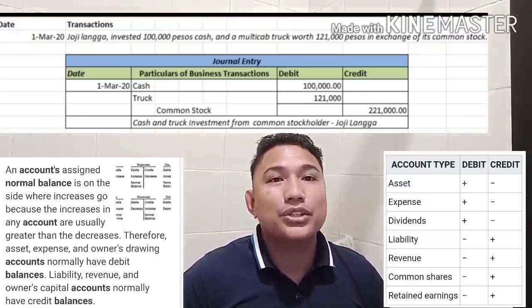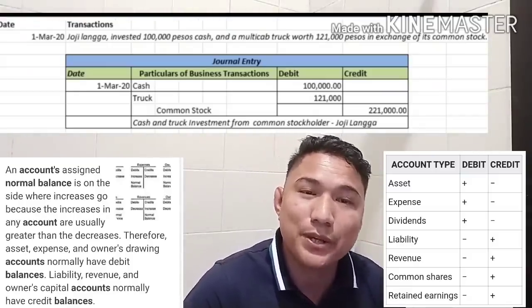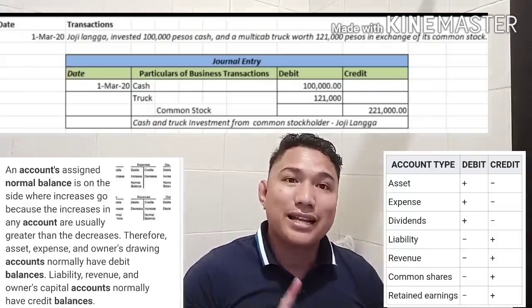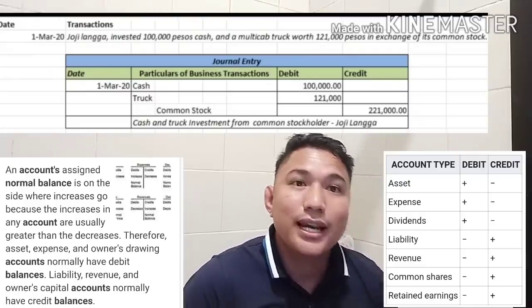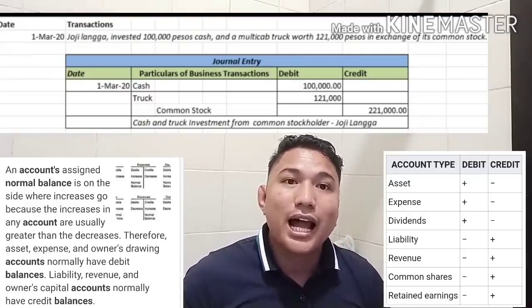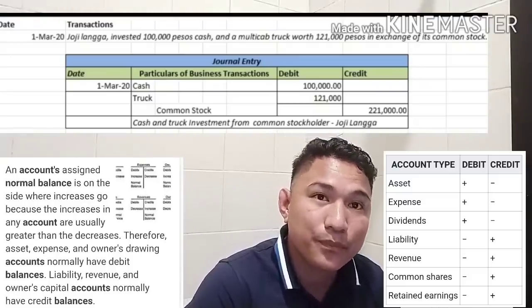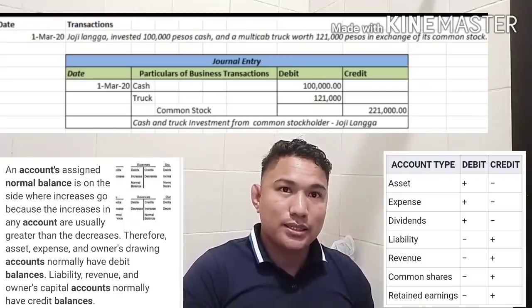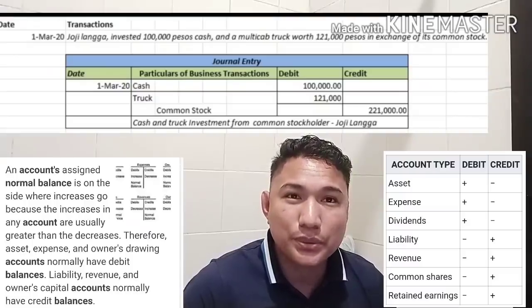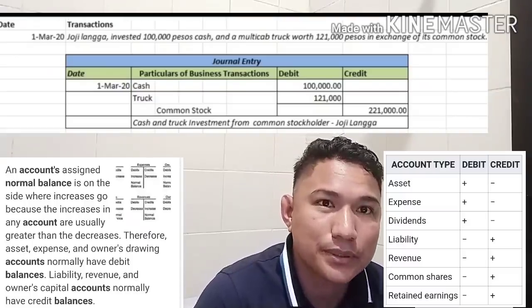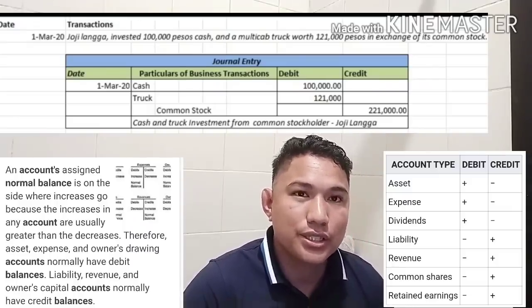My record shows that I received cash, my cash increased by 100,000, and then my asset truck increased by 121,000, and then on the other side I have a capital increase. The capital of the company increased by 221,000. And also, of course, don't forget to put a brief explanation of the entry: cash and truck investment from a common stockholder, Joji Langa.